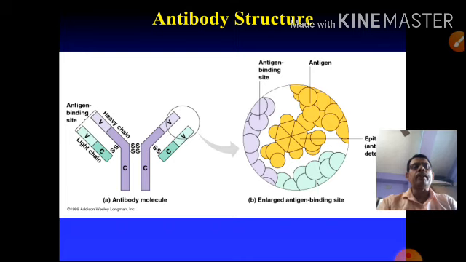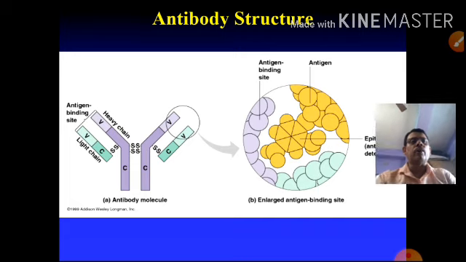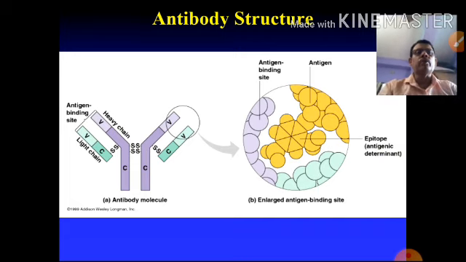These two heavy chains are bound by the SS linkage, and this is the antigen binding site, here is the purple color, and here is the antigen. So this is an enlargement of the antigen binding site on each of the epitopes. So this is an antibody or immunoglobulin.